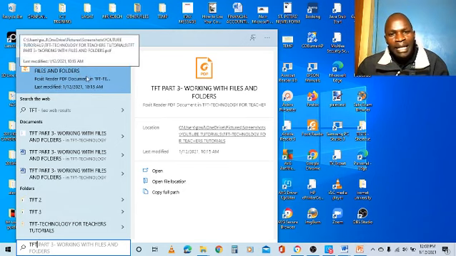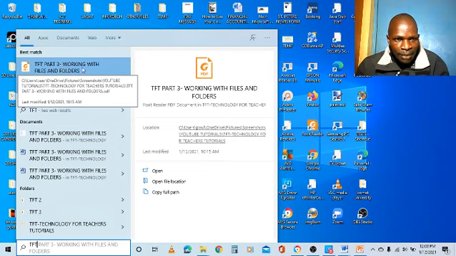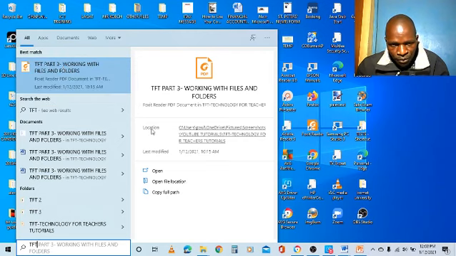So I can go by default. The first one is highlighted here: TFT part 3, working with files and folders tutorial. Right here it indicates its location, and I can click this location to go to that file, or I can click open because it's highlighted, to open the file, or I can open file location where it is located. I can click here to get the location, or copy full path.